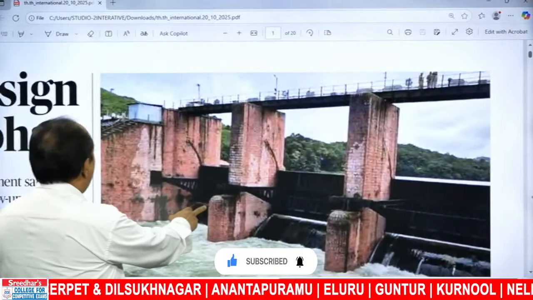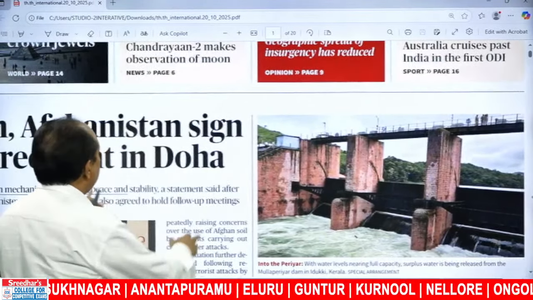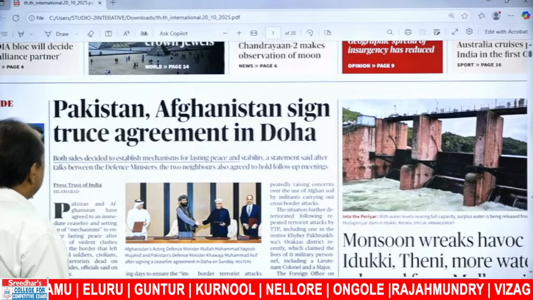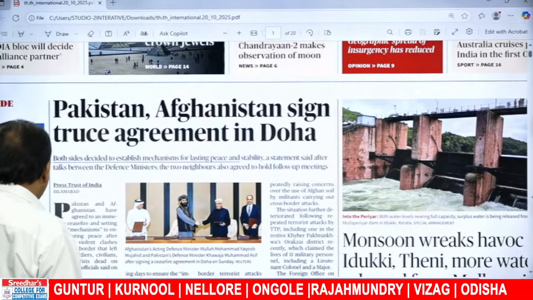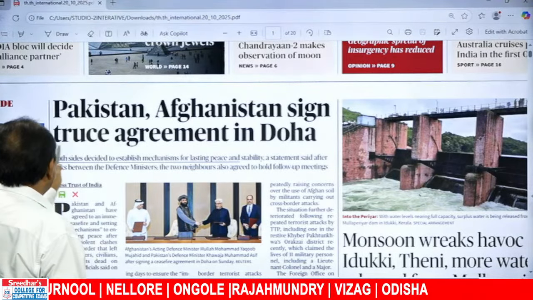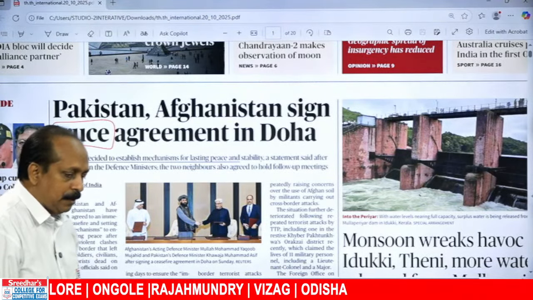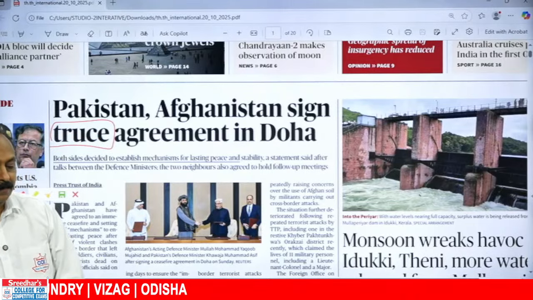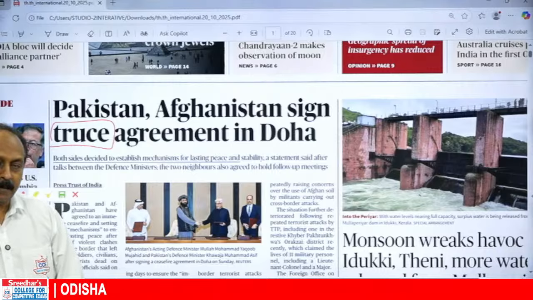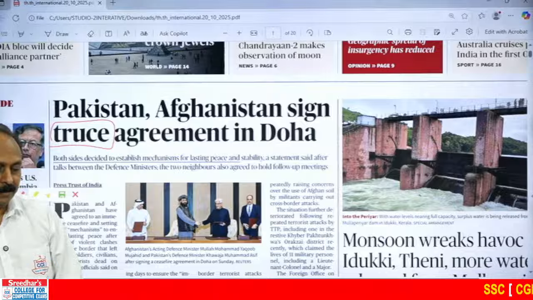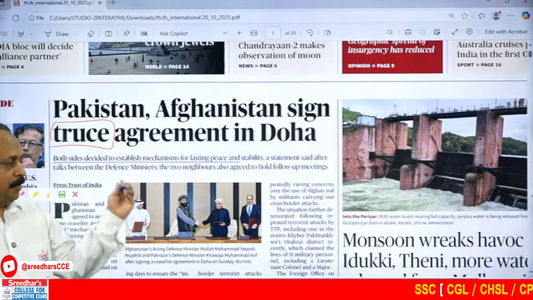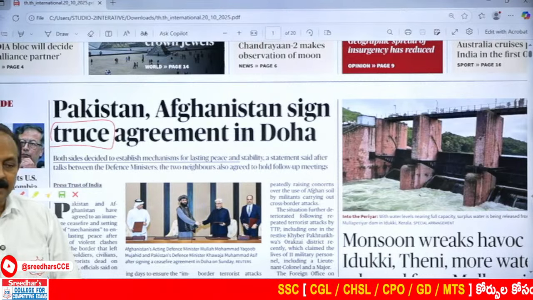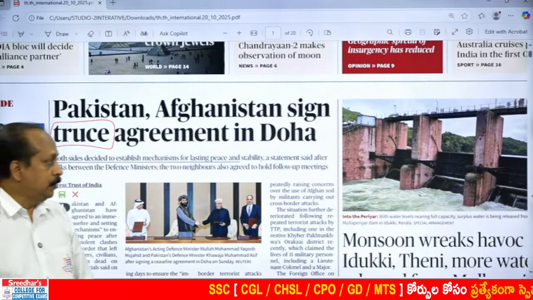main news headlines. Here we have Pakistan, Afghanistan signed truce agreement in Doha. You all know the word truce. What are the words you have to recollect? Yes, ship cruise, that's right. And ship wreckage, turn turtle, turn upside down, capsize. All these words you have to recollect based on ships. Coming to truce: peace, armistice, offer an olive branch, bury the hatchet. All these you have to recollect.